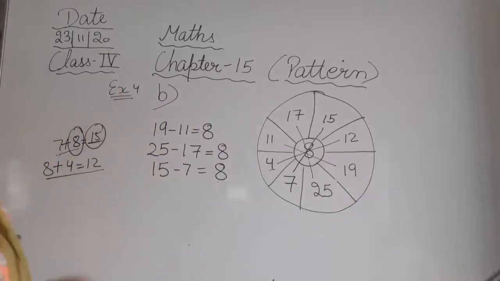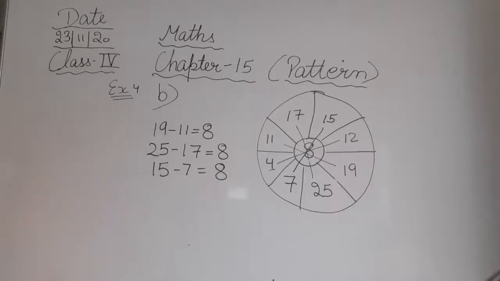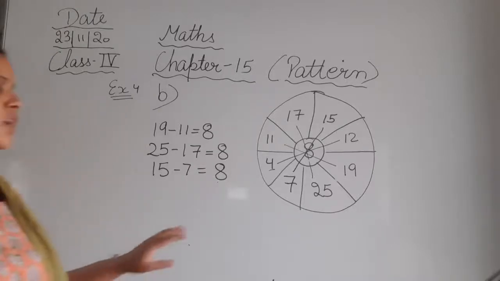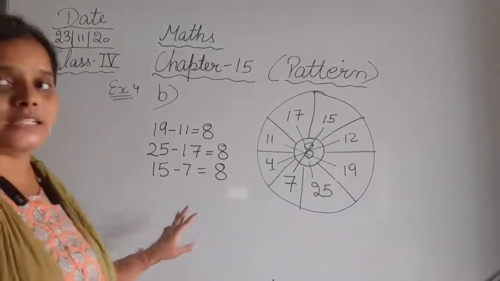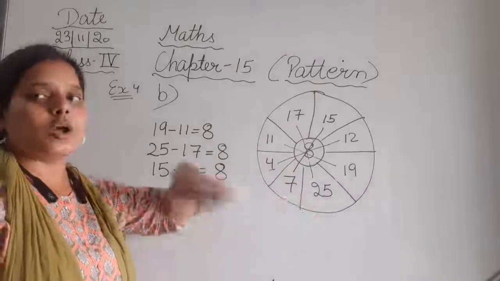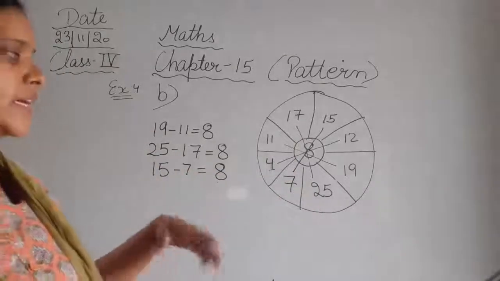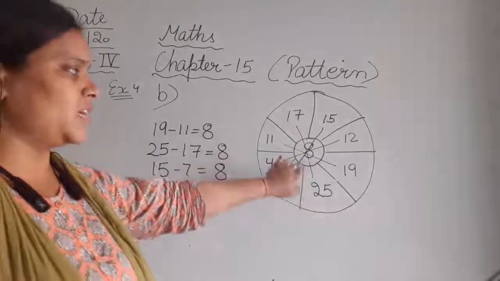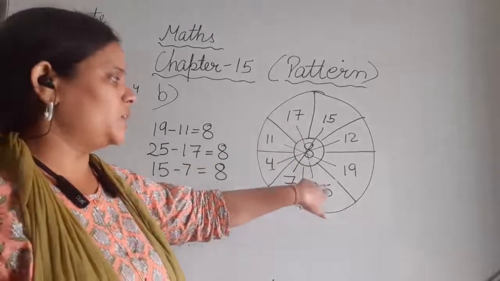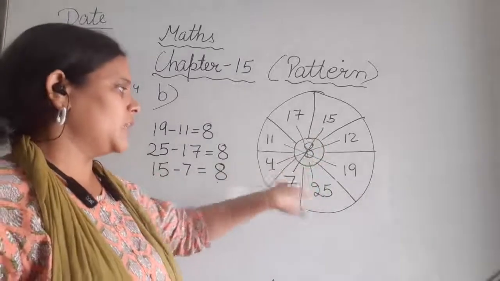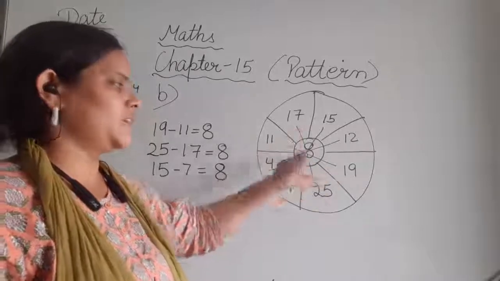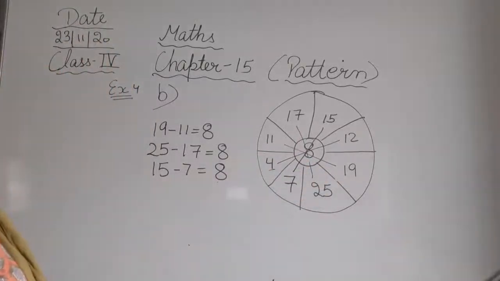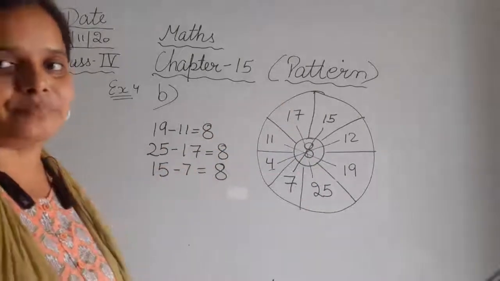So now you have to find the common connection between all. So by subtracting the two opposite numbers in this given figure, you will get your pattern. So the pattern they are following is that by subtracting the two opposite numbers, they will get the answer. 25 minus 17 is 8. Okay. उसके बाद 15 minus 7 is 8. Then 12 minus 4 is 8. Then 19 minus 11 is 8.